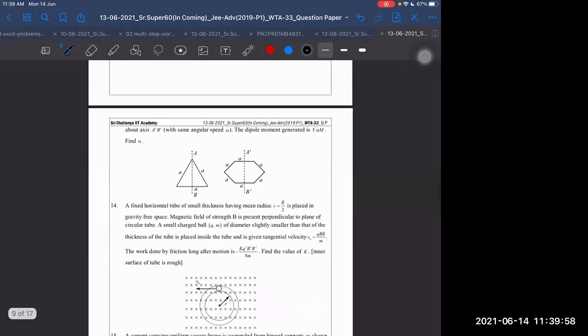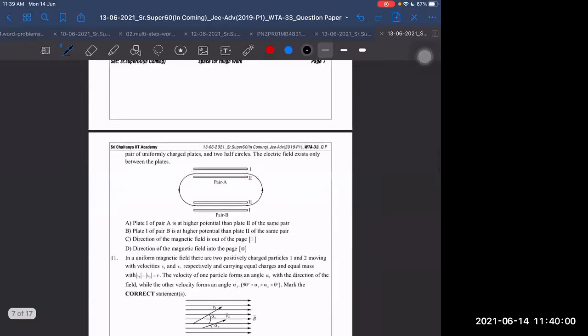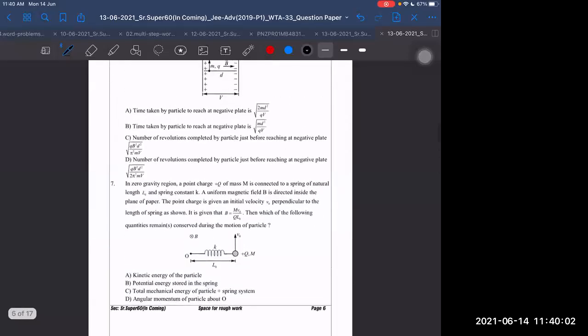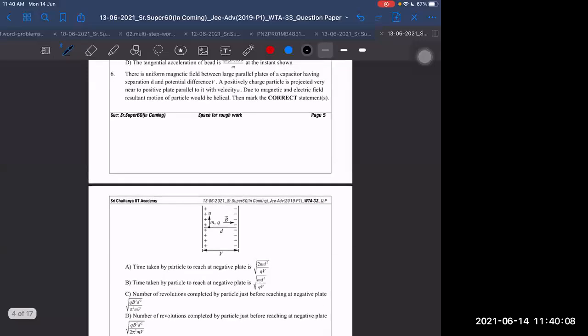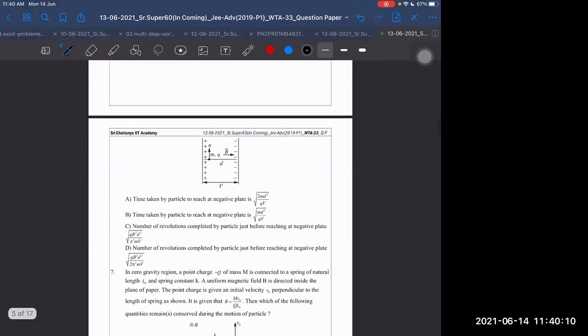Question number 5. Just let us leave it for some time and then I will figure it out later on. Okay. Question number 6. 7.